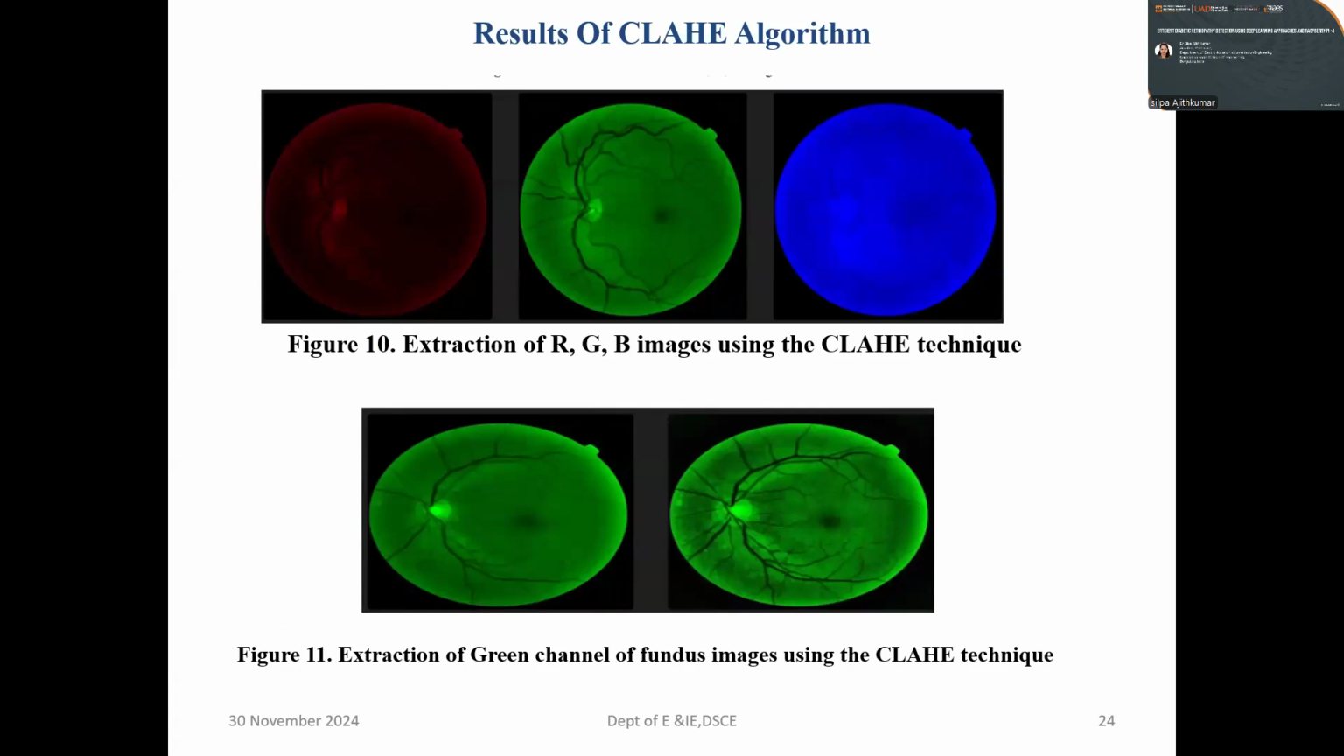So the results of the CLAHE algorithm are shown. Here, the image is divided into the red, green, and blue images. Since the green channel was outperforming the other two, red and blue, we decided to apply CLAHE on the green channel images to again improve their quality. The pre-processing images followed the implementation of the CLAHE algorithm, as represented in the diagram.